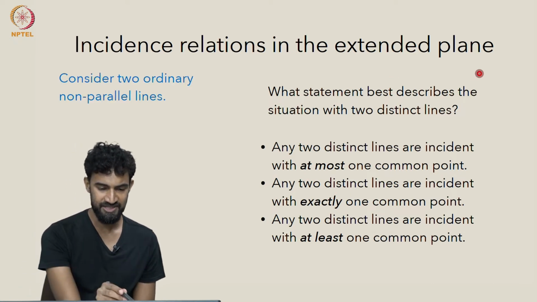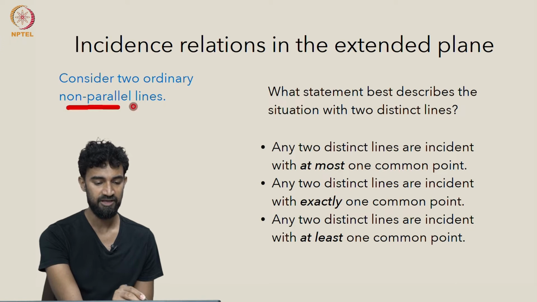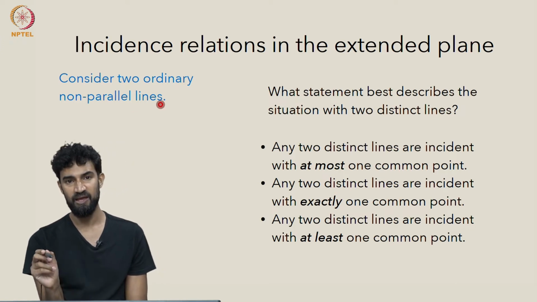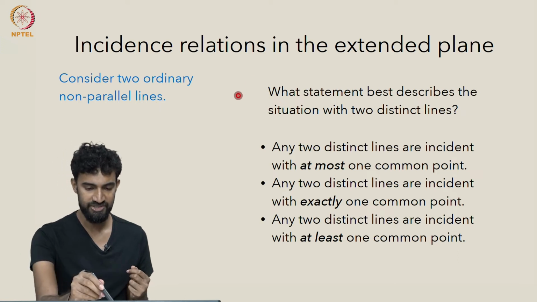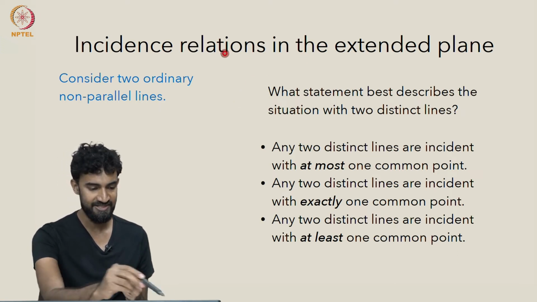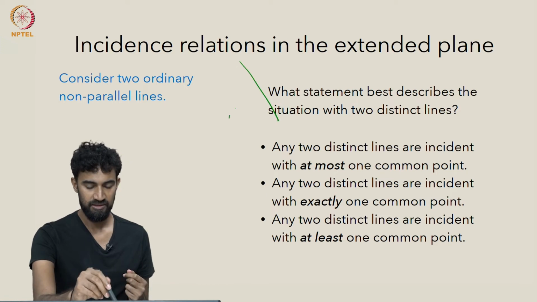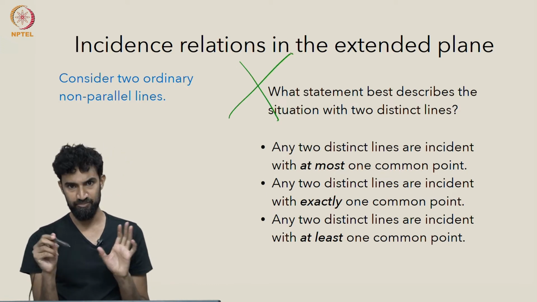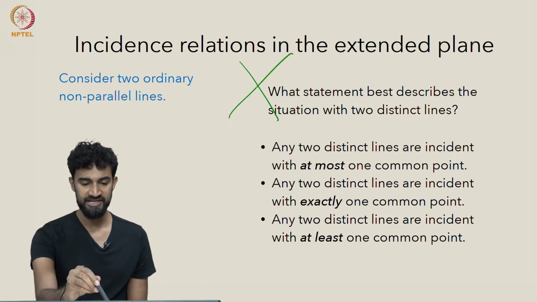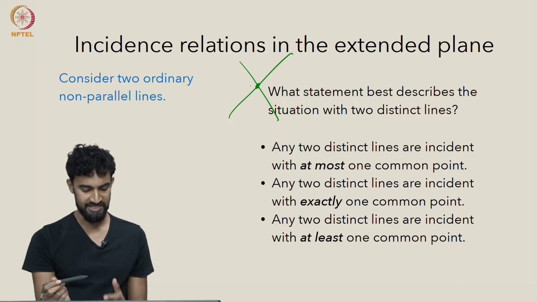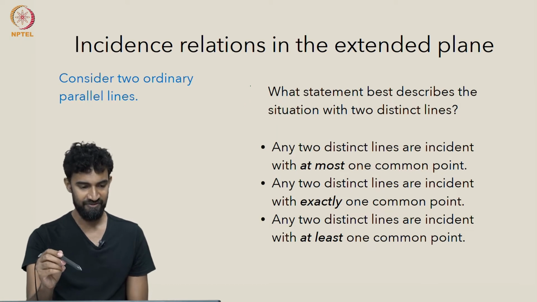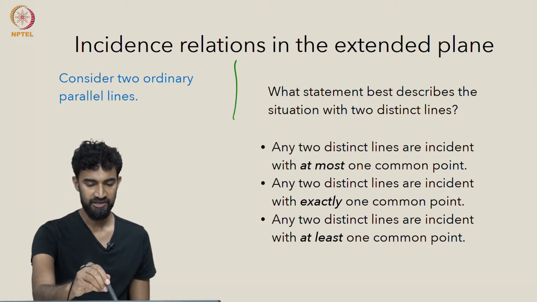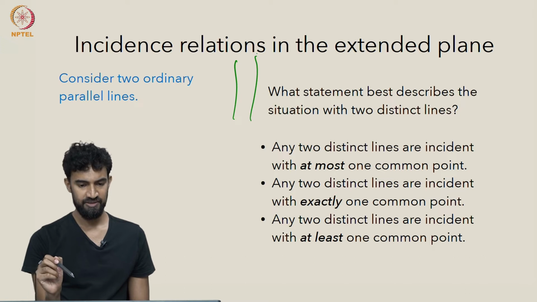Well, let's consider the cases. We could have two ordinary non-parallel lines, just two lines that are ordinary in the ordinary plane, which are not parallel. They'll intersect at one point, as before. We could also have two ordinary parallel lines.